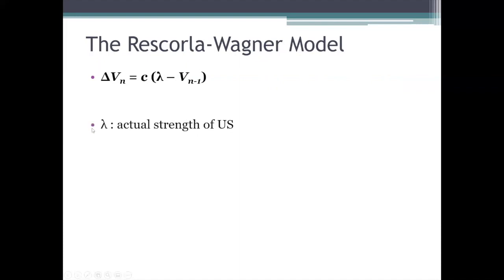First, we have the Greek letter lambda, which is what this symbol represents. And the size of lambda depends on the strength, the actual strength of the unconditioned stimulus. So one important assumption that the Rescorla-Wagner model makes is that there's a limit to how much conditioning can occur with a particular US. There's a limit to how strong the conditioned response can get.